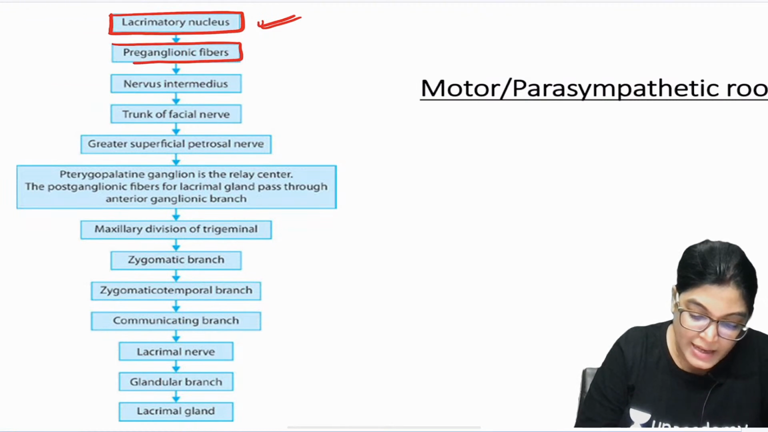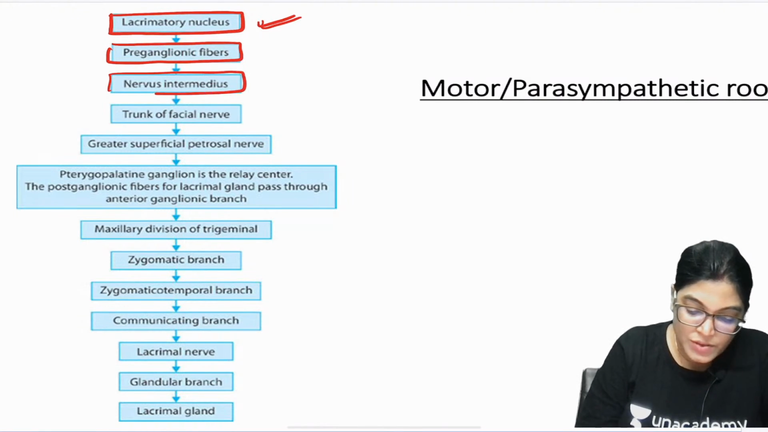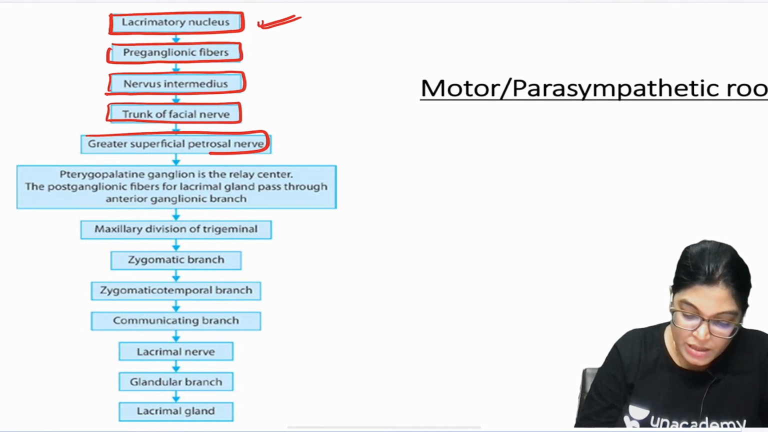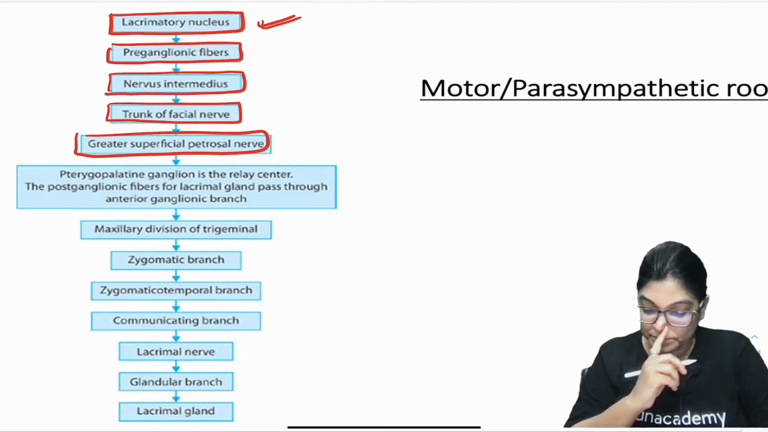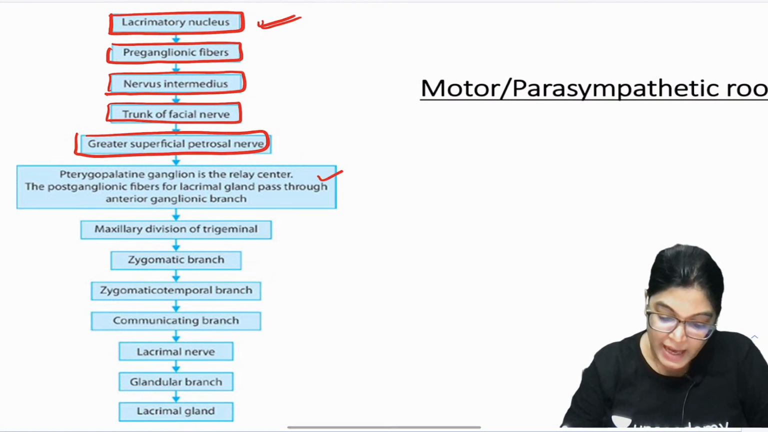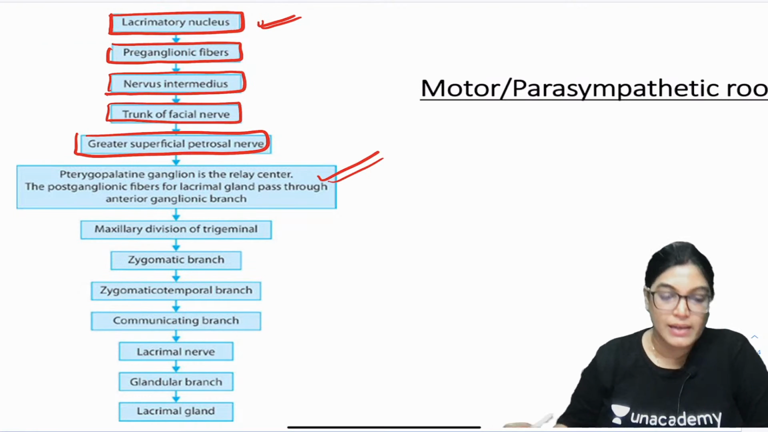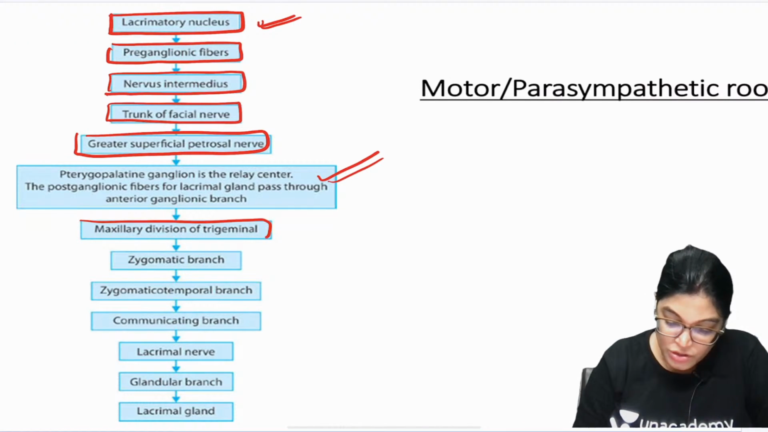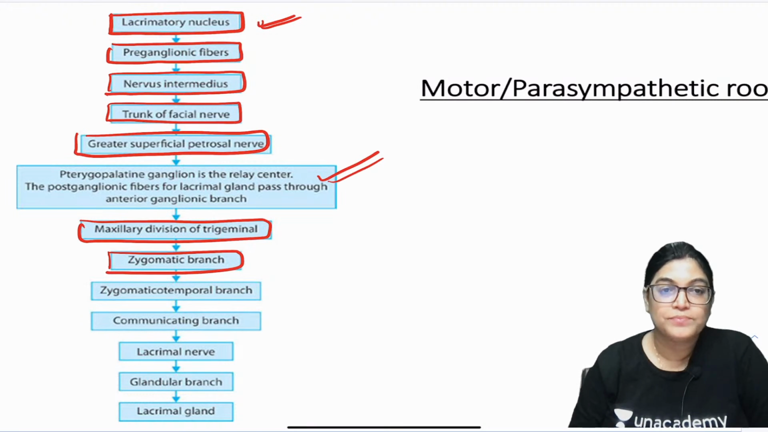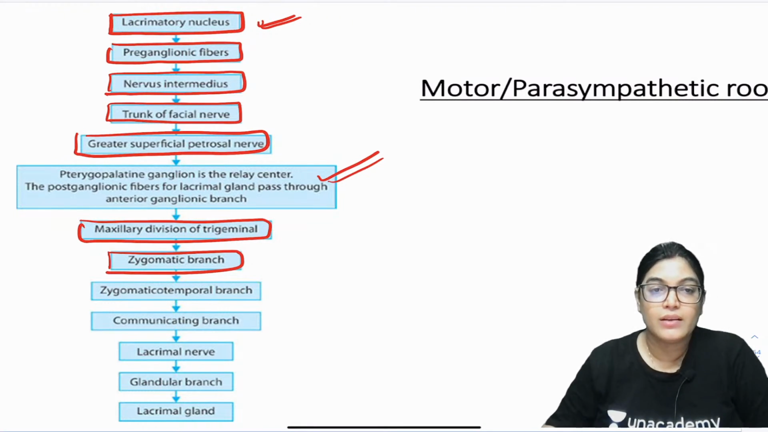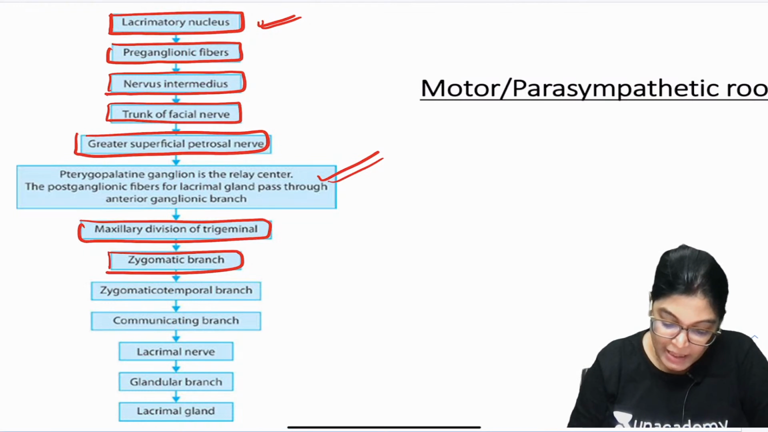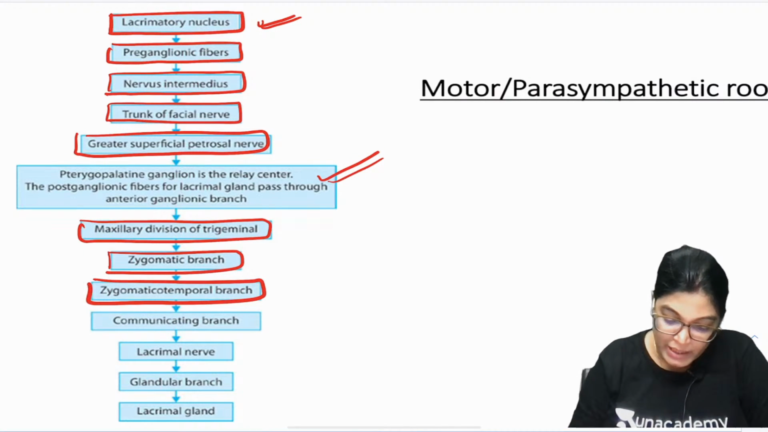Preganglionic fibers arise and pass via the nervous intermedius, the trunk of the facial nerve and the greater petrosal nerve. The pterygopalatine ganglion acts as a relay station for the fibers going to the lacrimal gland, then via the maxillary division of the trigeminal nerve, the zygomatic branch, then via the zygomaticotemporal nerve.